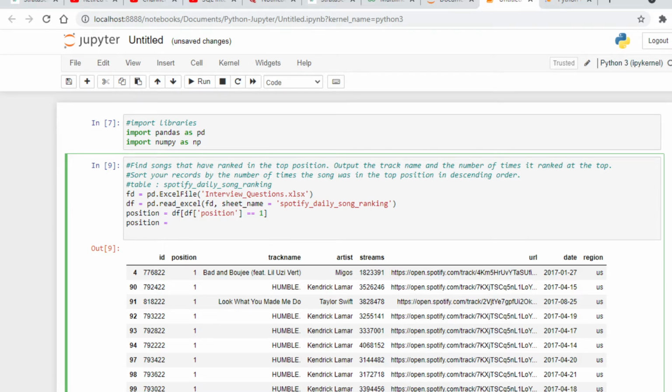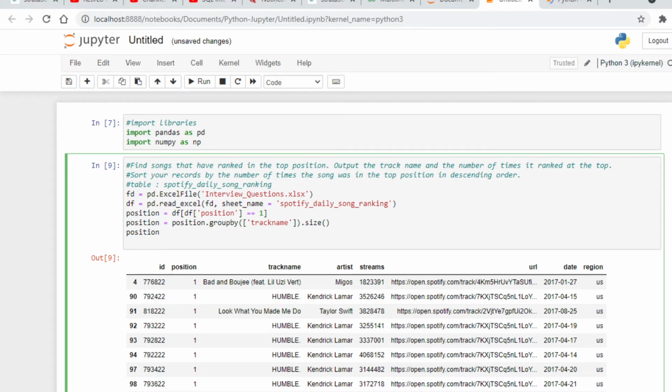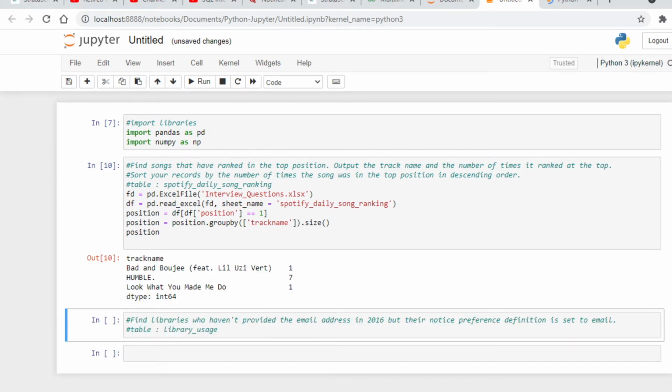So for that, what we will do, position dot group by, okay, and we are grouping it by track name, track name dot size, so size will give us the total number of rows. So now as you can see it has given us the count of each track name which appear in the top position.